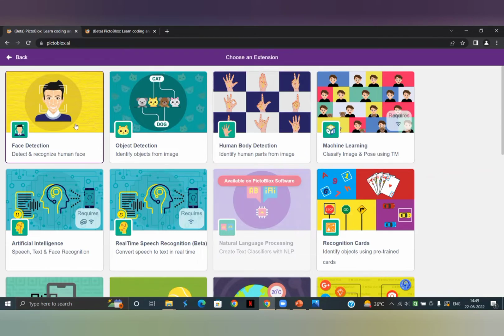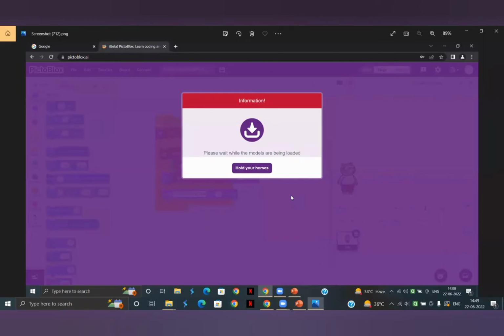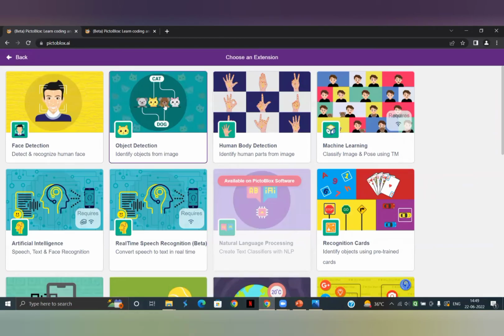The first one which we are going to use is face detection. Before using any algorithm of AI, you first need to download this algorithm and include this file in your code. How are you going to do that? You just have to click on new project, click on add extension, and click on this face detection. When you click on face detection, your screen will appear something like this. Please wait while the models are being loaded. So just wait for a certain time. The model is going to be downloaded on its own.